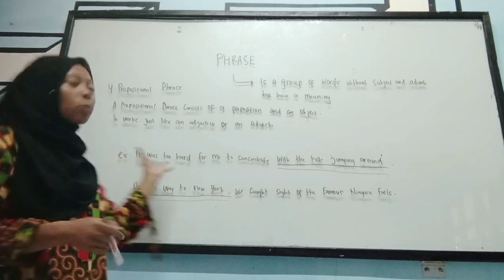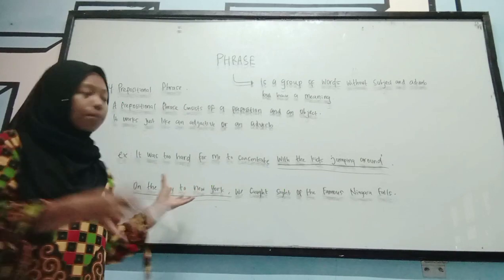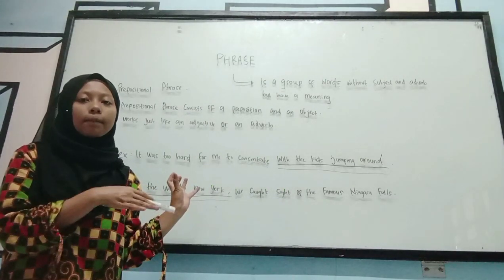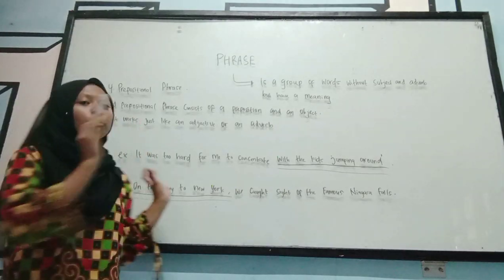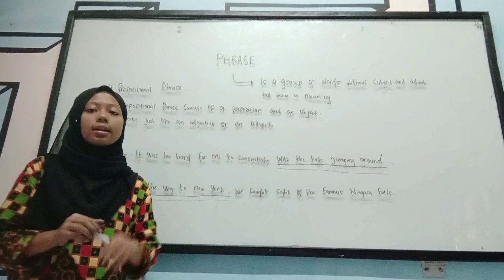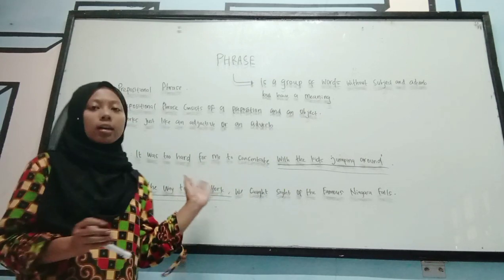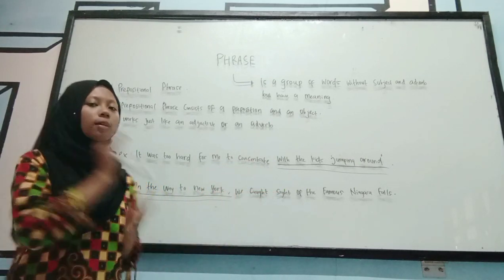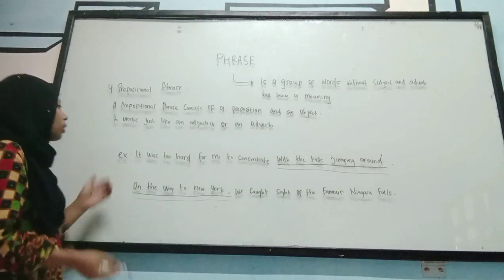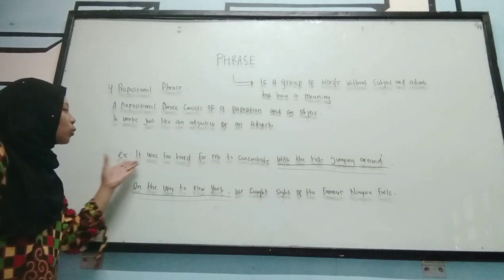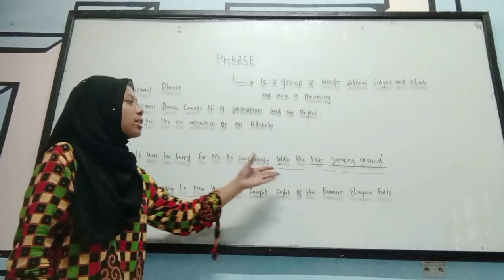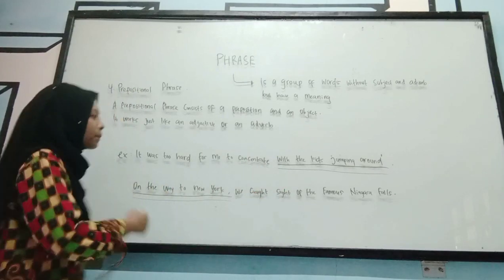In this phrase, we need a preposition and a phrase, so we can call it a prepositional phrase. Prepositions are words like in, on, at, for, and with, and others. So let's take a look at the example. The first one: It was too hard for me to concentrate with the kids jumping around.